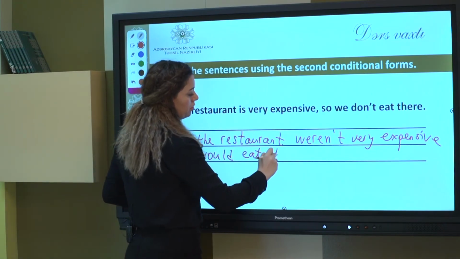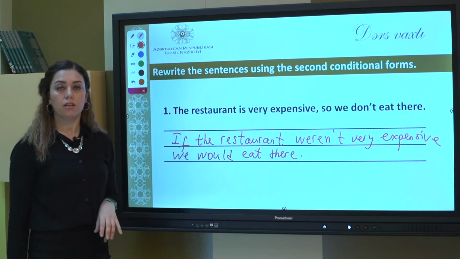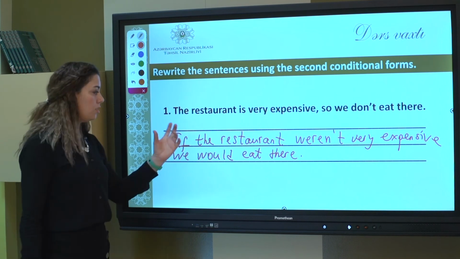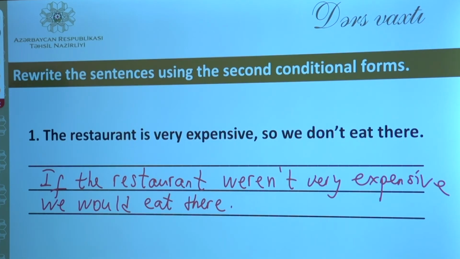Do you understand the situation, guys? The unreal situation is that the restaurant isn't cheap right now. It's very expensive. So if the restaurant weren't very expensive, we would eat there.